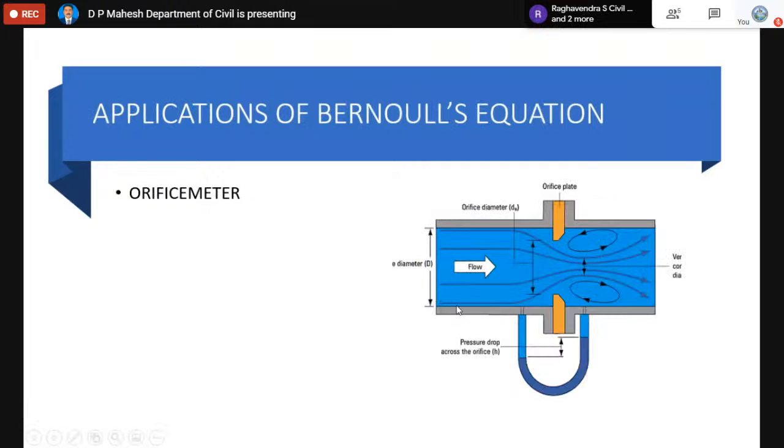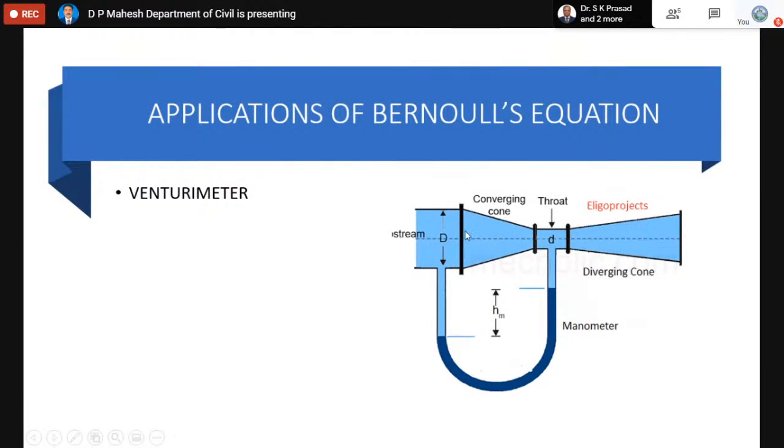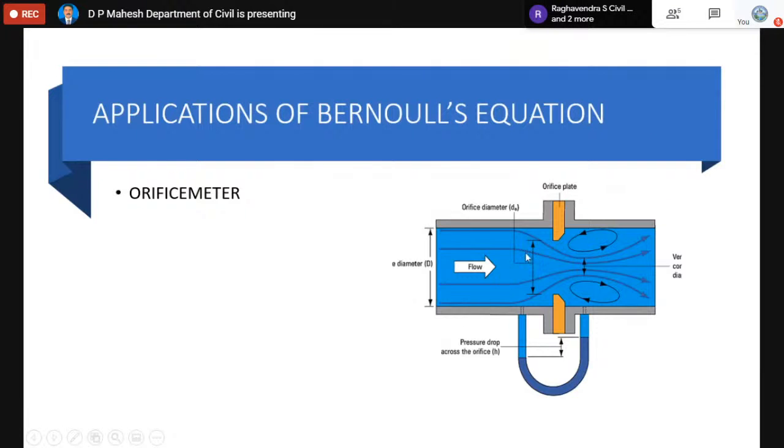Similarly, the orifice meter. Like the venturimeter, the orifice meter is another device which works on the same principle. The only difference is that the venturimeter has three portions: an inlet, a converging portion, and a throat portion. Whereas the orifice meter has an orifice plate. The water is made to flow through that orifice plate, which has a small circular hole called the orifice. A manometer is again fitted here, like in the venturimeter. We record the manometer reading, and we can find the flow rate using the orifice meter.